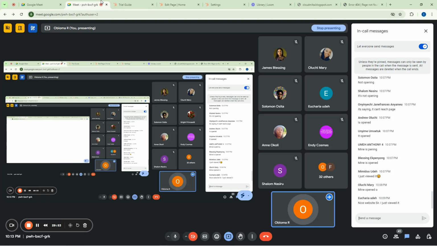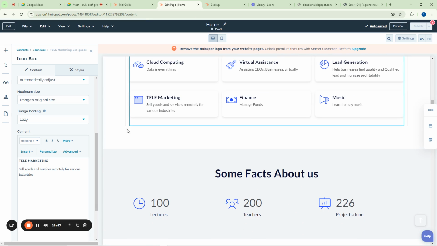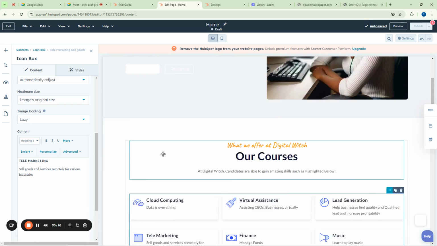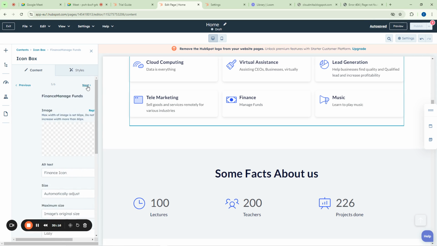Are you following me, guys? That is how it is done. If you hear somebody say they are doing computing or they are doing code, it's only a part of it too. So don't feel bad, okay? This is telemarketing, and I want it to show here like that. Okay, it has shown us like that. Then we'll come here and say, okay, what is the next thing now? Click here, say next.